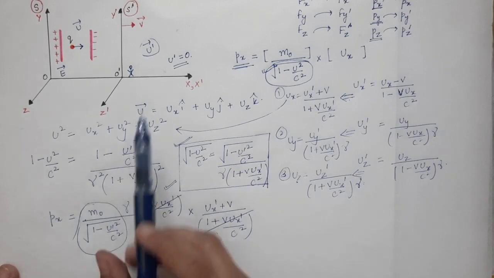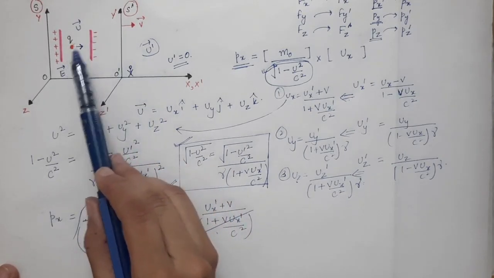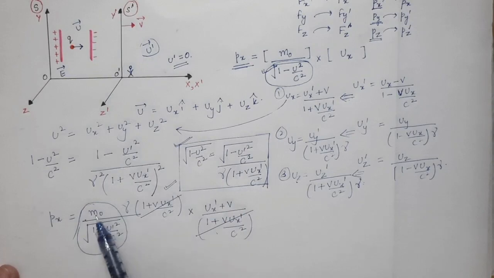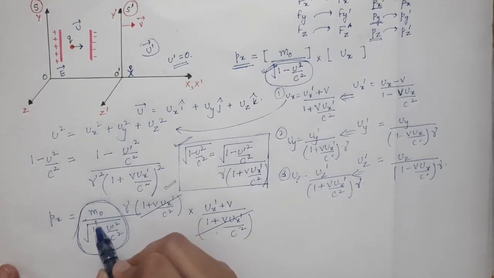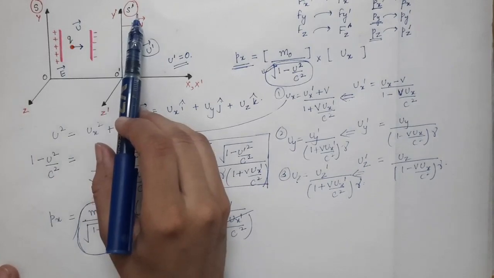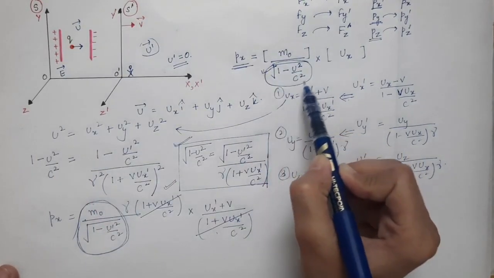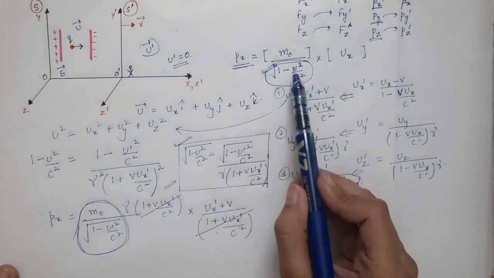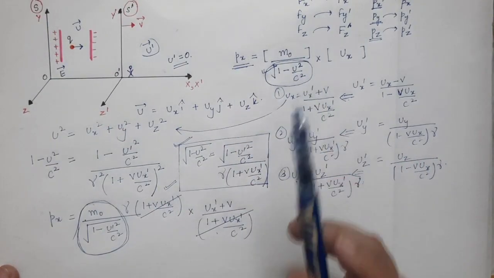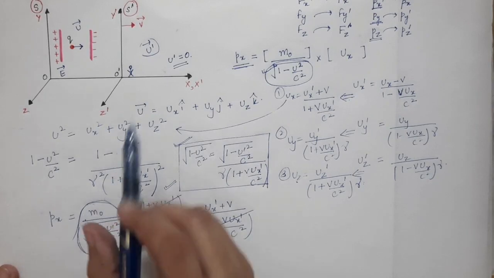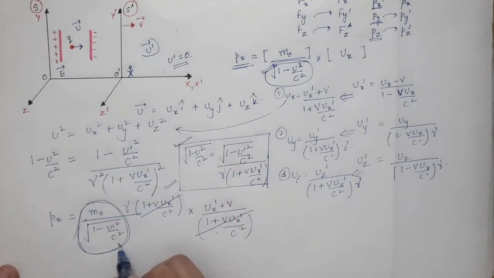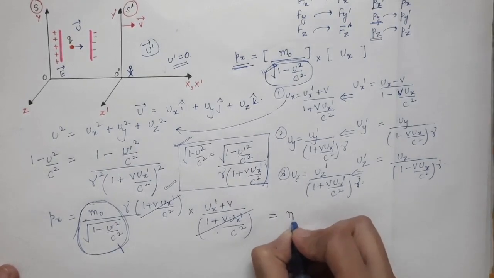What is u prime? u prime is the velocity of this same particle in s prime frame. So this term is nothing but the mass of this particle in s prime frame. Earlier this was the mass of the particle in s frame, because here you had u square. But over here you have 1 minus u prime square by c square, so this term will be the mass of the particle in s prime frame. You can replace this term and write it as m prime.